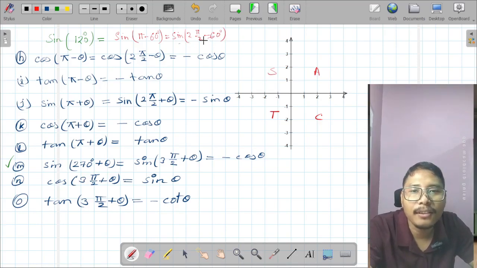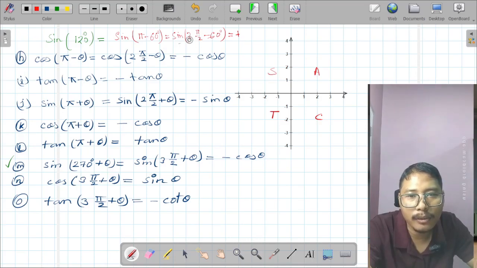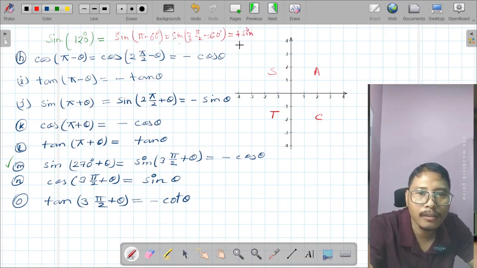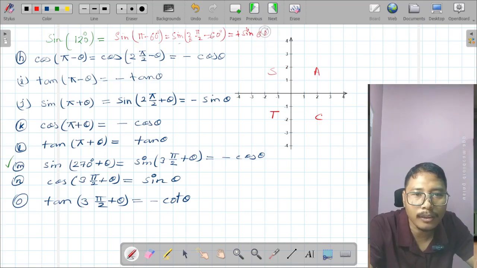We can write. Now look, this angle is within this range. Therefore, this sine will be in this range. Sine will be positive. Now we have to check whether this sine will be changed to cosine or not. For that, we have to check the number multiplied with this 90 degree. What is the number? 2. 2 is even. So for even number, sine will stay as it is. It will not be changed. At last, we can write sine 60 degree, root 3 by 2.